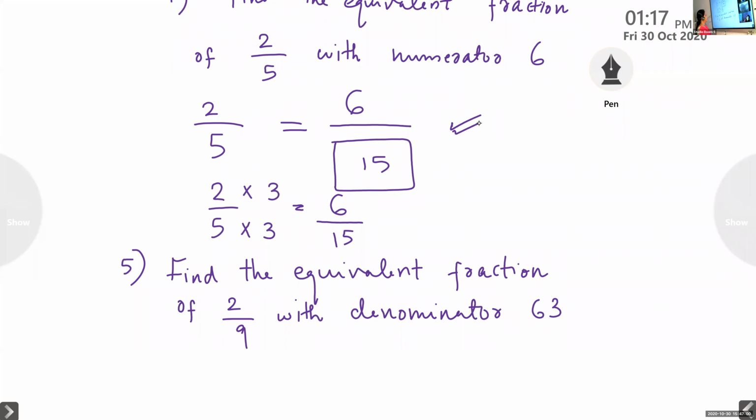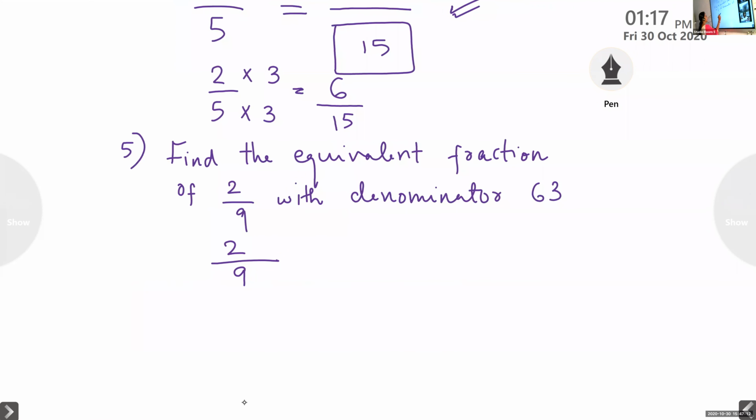Okay. Did you get the answer? Yes, ma'am. Wait. 2 by 9 is equal to a numerator we don't know, but the denominator we know, that is 63. Find the relation between this 9 and 63.